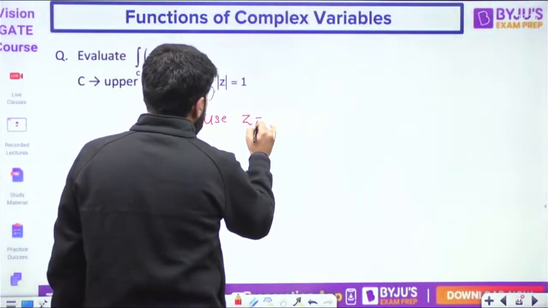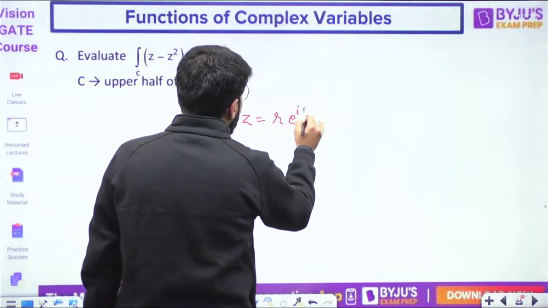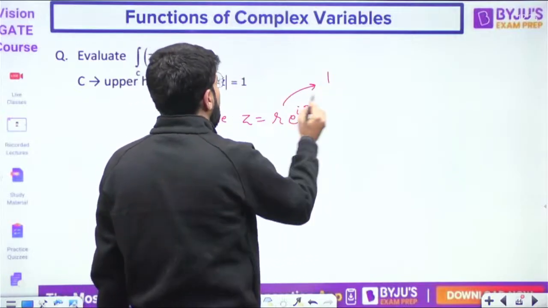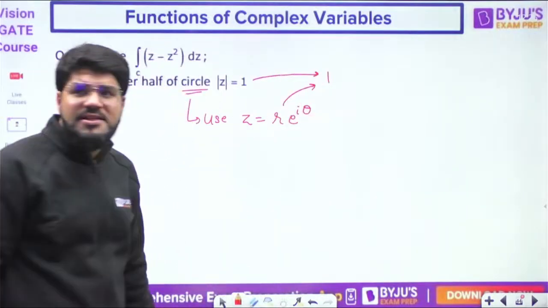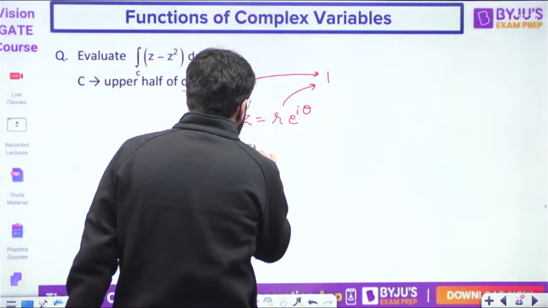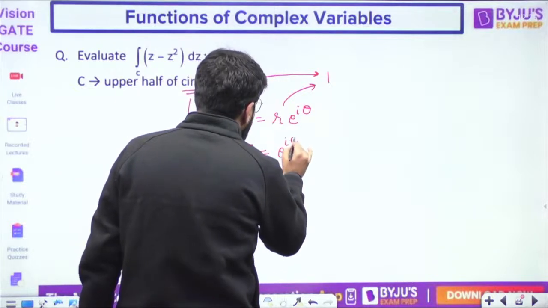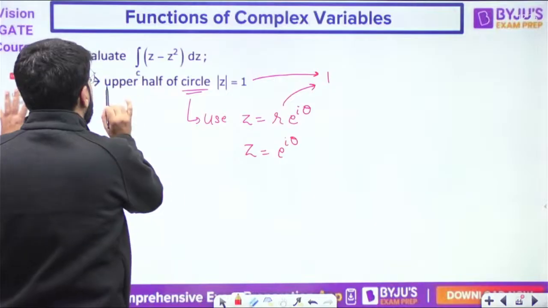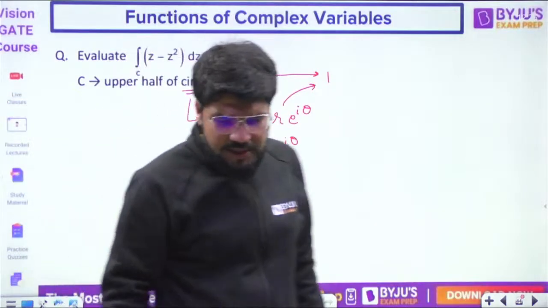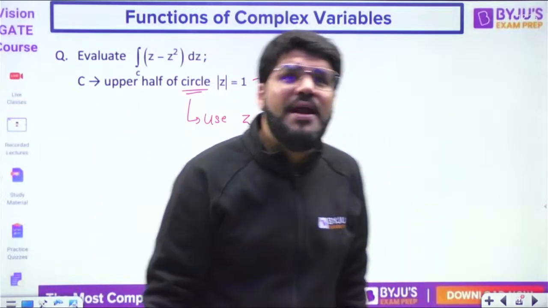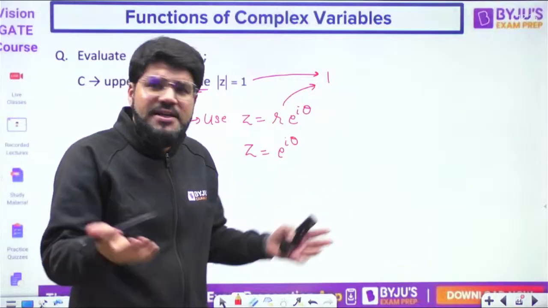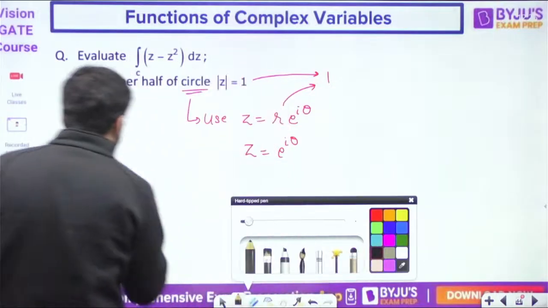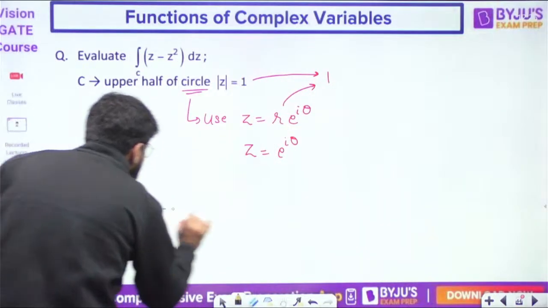Okay, you can use z is equal to r e power i theta, but r is equal to 1 here. Mod z equal to r is equal to 1 here. So here z is equal to e power i theta. But it is not the complete circle. It is only the upper half of the circle. What is the upper half of a circle? Semicircle basically.